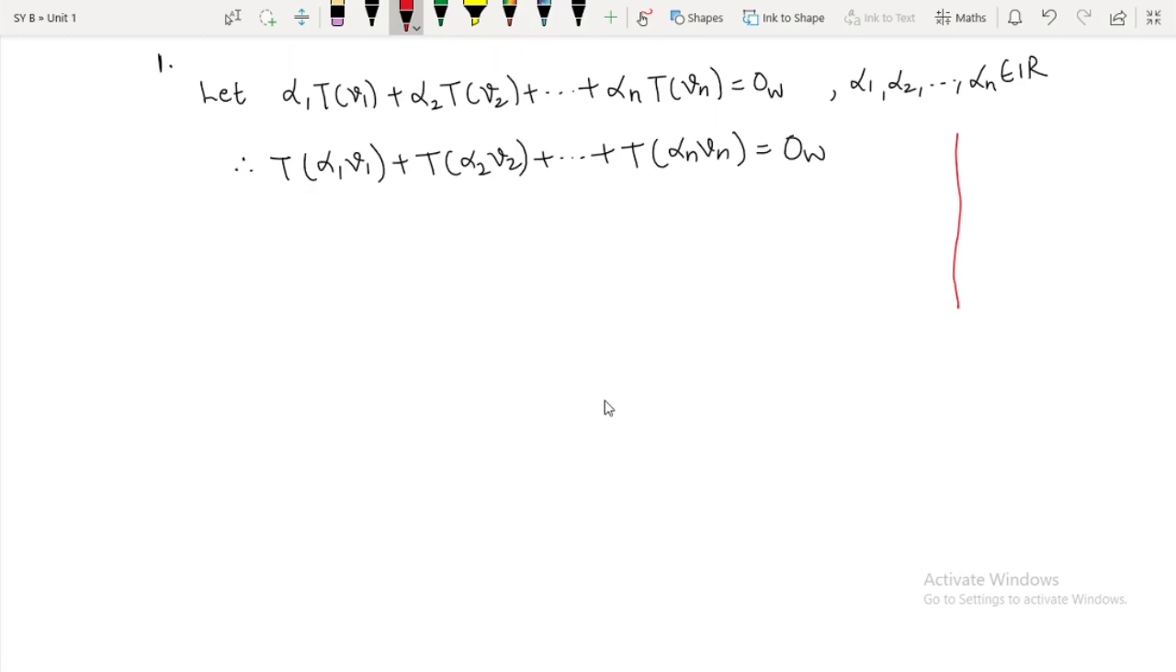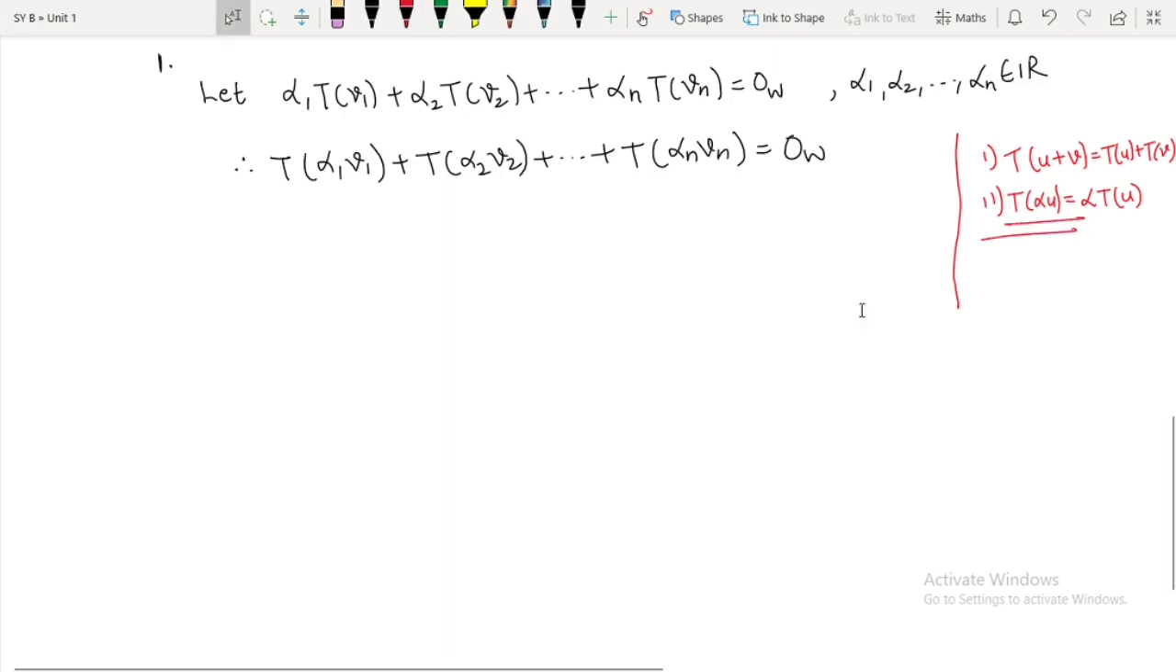Just remember this. If T is a linear transformation, two conditions hold: T of u plus v is equal to T of u plus T of v, and the other one, T of alpha u is equal to alpha times T of u, where alpha is a real number and u is any element of our domain. This second condition I have used here, in this direction. Now I will use the first condition but in this direction. See here, this first condition is not only true for two elements.